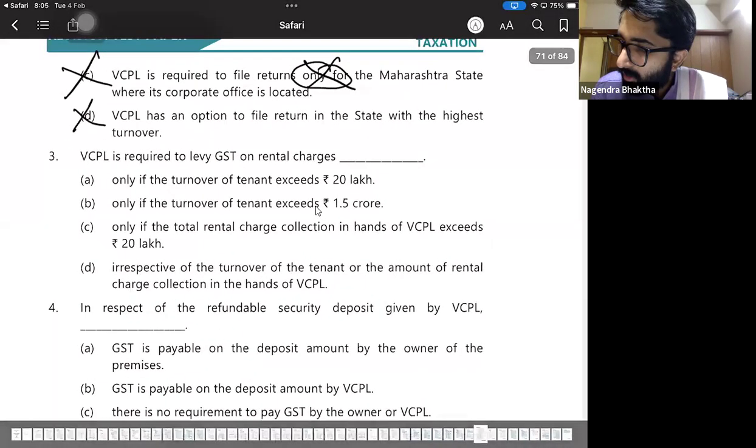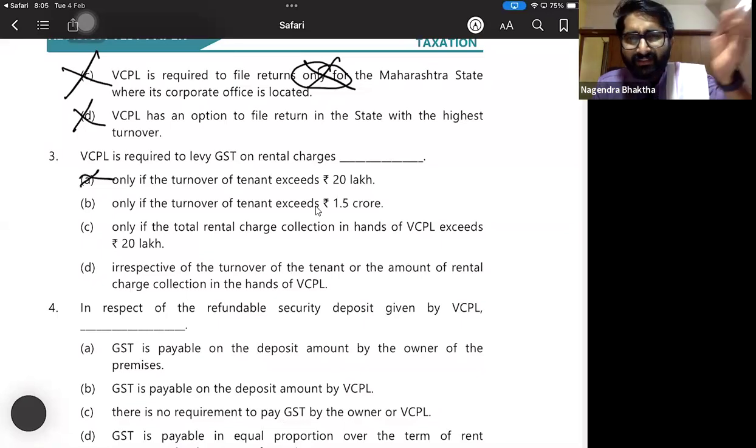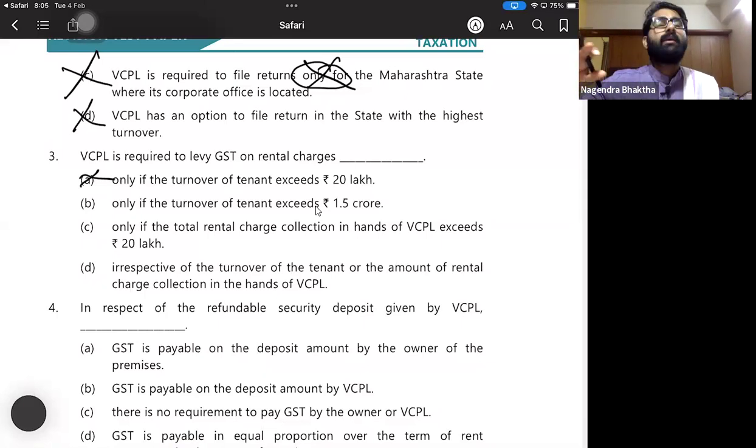Only if the turnover of tenant exceeds 20 lakhs. Wrong. Tenant's turnover is not required. My turnover, VCPL, that company's turnover is required to charge the GST. If I am giving the space on rentals, then I am collecting the money, no? With that, I have to collect GST also. Why? Because my turnover has crossed the limit. So that's why option A is not the answer.